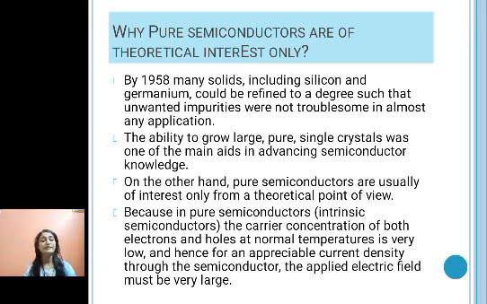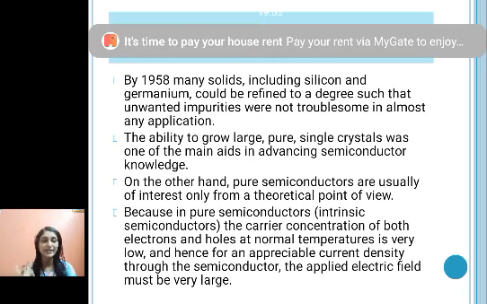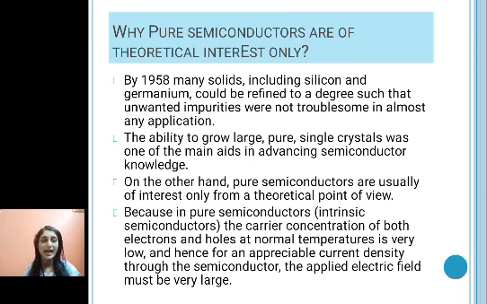But pure semiconductors are of theoretical interest only, because in a pure or intrinsic semiconductor we have charge carriers, electrons as well as holes, at normal temperature, and the charge carrier concentration is very low.